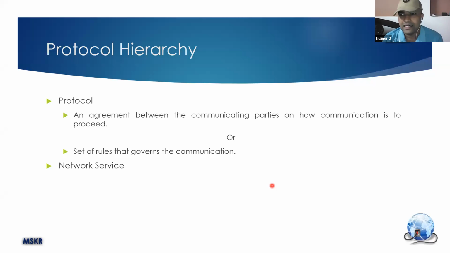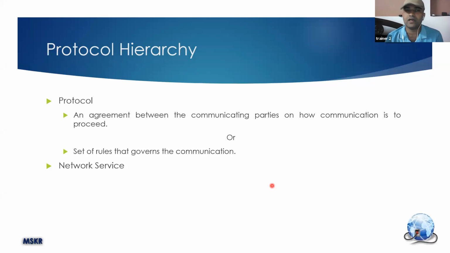A simple example: when you want to call someone, you need to dial the number properly. If the person is local, you just type the 10-digit number. If the person falls under the non-local category, you add a zero in front of it. If he belongs to some other country, you add the country code, +91 for our India. That is one simple step, an agreement among all the mobile and telephone users around the world.